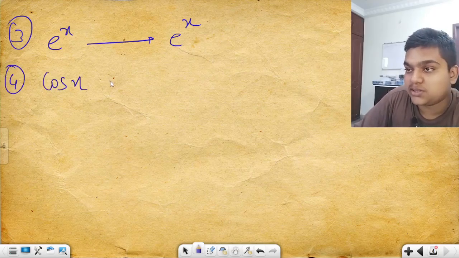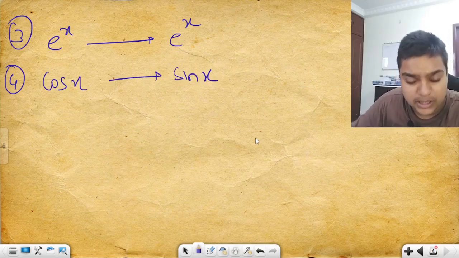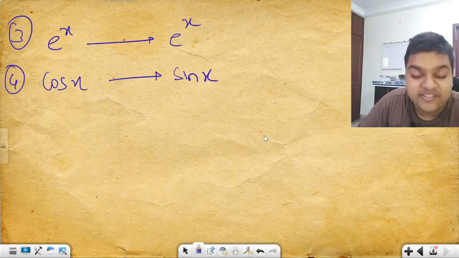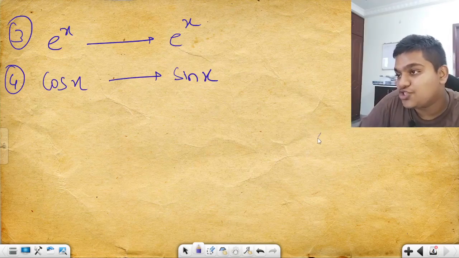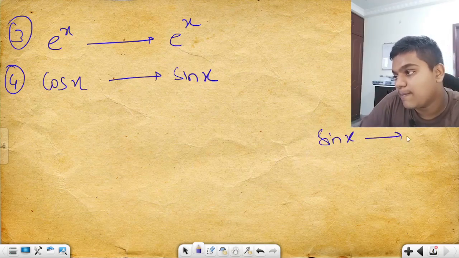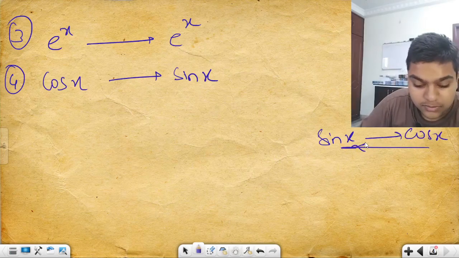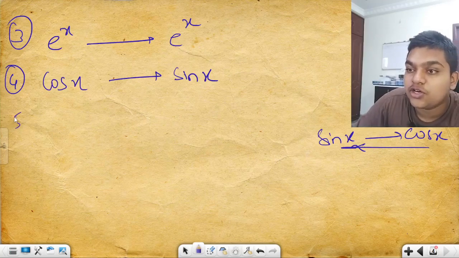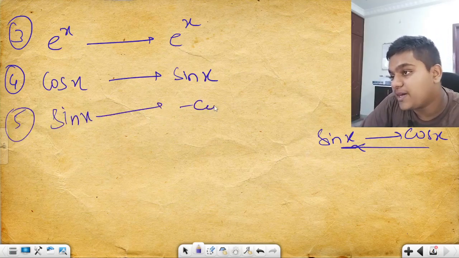Integration of cos x gives sin x, very simple. I have told you that differentiation of sin x is cos x, and integration is a converse of it. So then what happens? Integration of sin x becomes minus cos x.